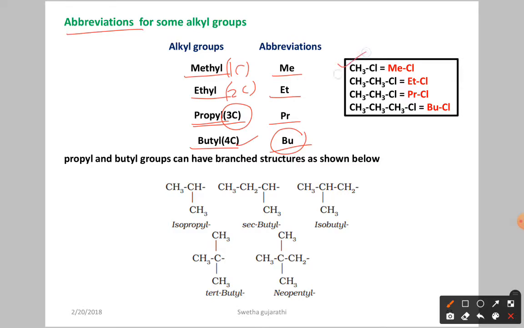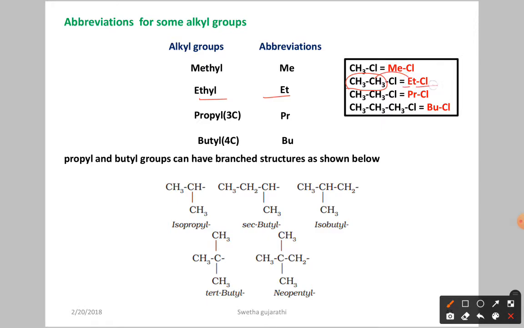Here we have methyl chloride. This is the CH3 group, and I am writing it simply as MeCl. This indicates the methyl group, methyl chloride. Next we have ethyl; this total part I write as Et and chlorine as Cl, so ethyl chloride. Next, make a correction: we have one more carbon, so CH3 should be there and this is CH2. Three carbon atoms should be there, so this total part is propyl, and I write PrCl, propyl chloride.